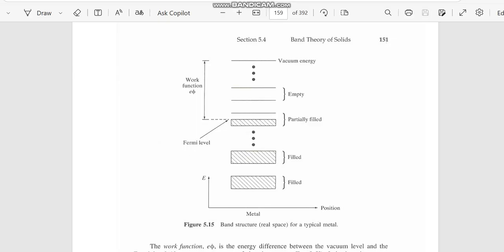Therefore, if an electron is given energy due to, say, a voltage applied to the material, the electron must move to a higher energy state. If all the states are already filled, the electron has no empty state to move into, and therefore the electron cannot gain energy and contribute to conduction.